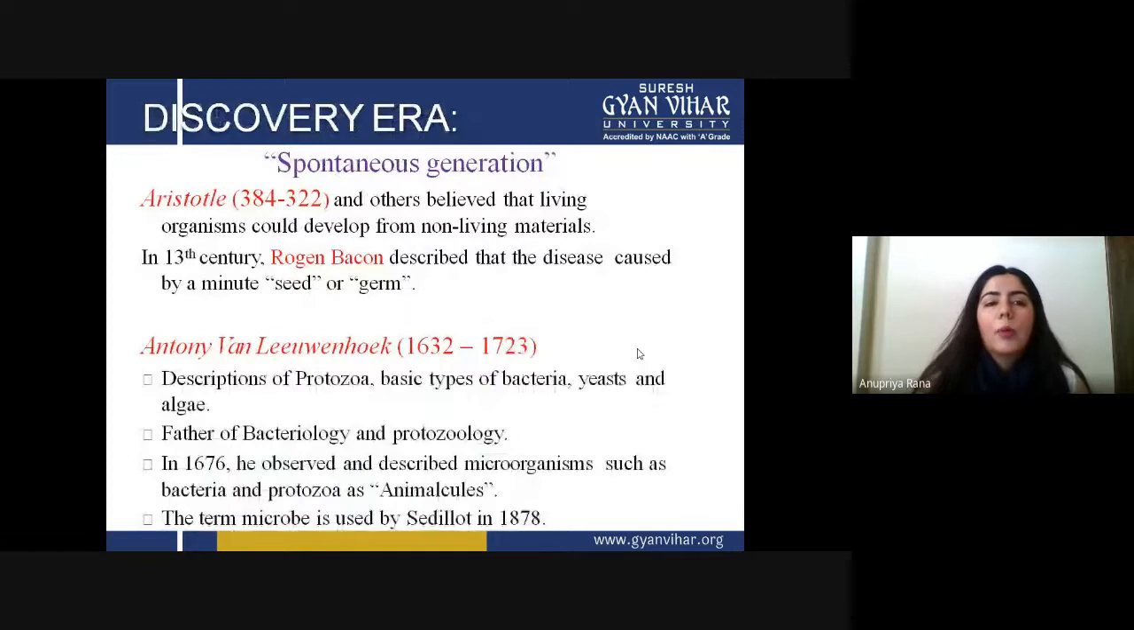Now let's talk about the very first era, the discovery era. This era was basically called spontaneous generation. If we look at the difference between spontaneous and something caused by some cause: spontaneous is anything which generates naturally. We do not have to do anything artificially to it. That's why this has been called spontaneous generation. Why we call it spontaneous generation, we will see from Aristotle's comment.